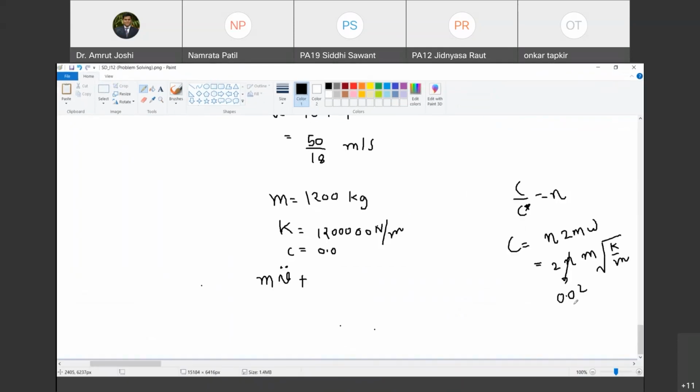2 into 0.02 into m is 1200, square root of 1200,000 divided by 1200 का square root. 1200,000 by 1200, so it is going to be 1000 का square root. Square root of 1000 multiplied by 1200 multiplied by 0.02 multiplied by 2 कितना आता है बोलो.